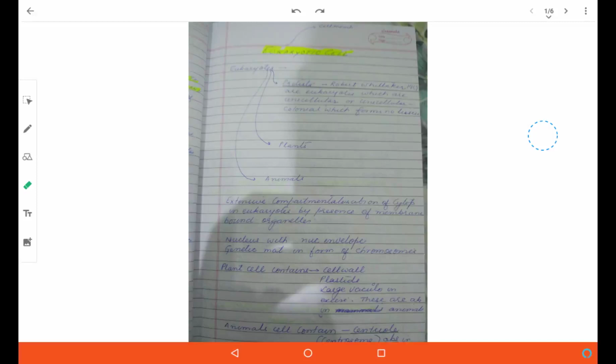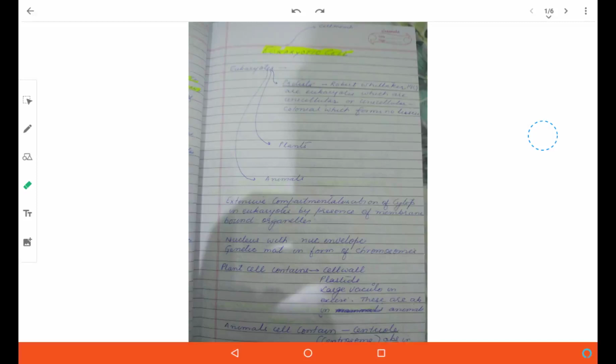The key feature of eukaryotes is that they have a nuclear envelope around their genetic material. The genetic material is the chromosomes, the total number of which is typical representative of a species.